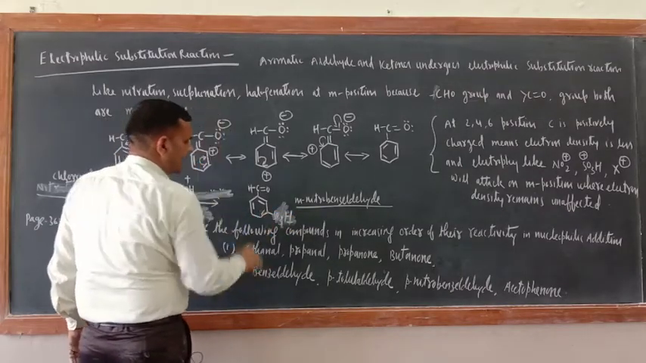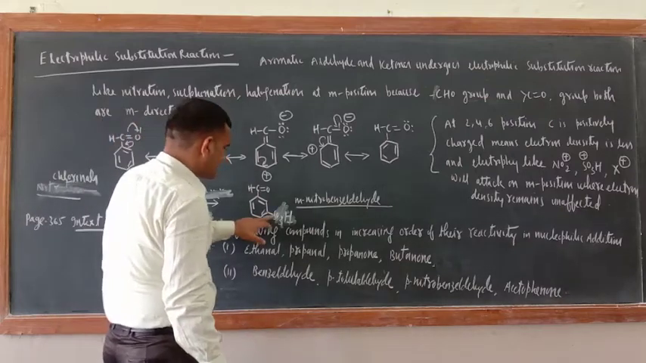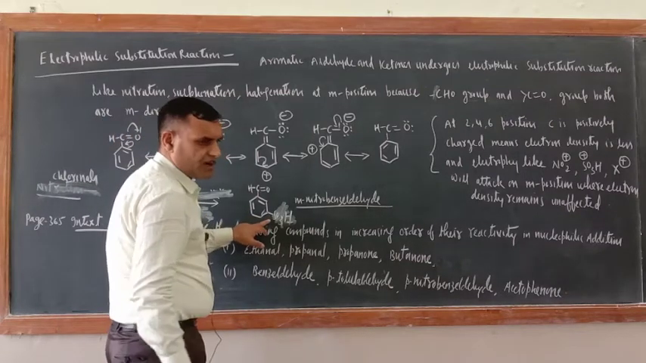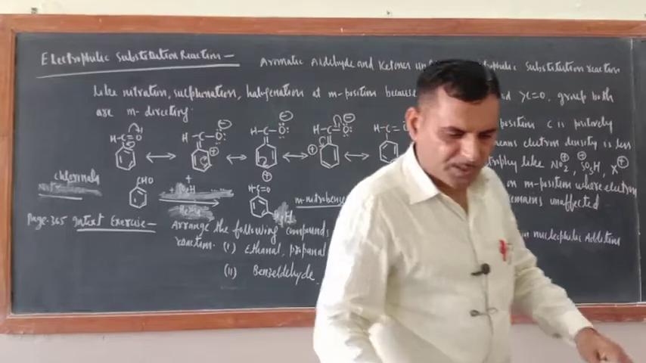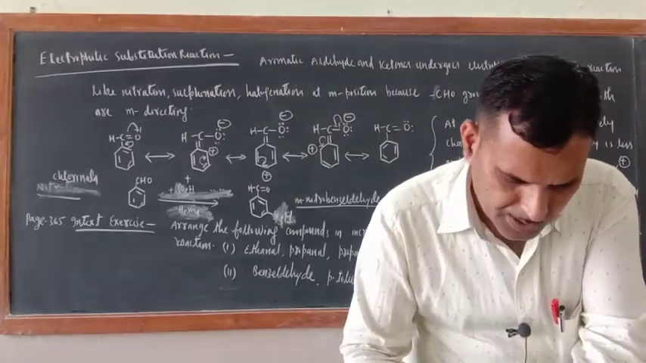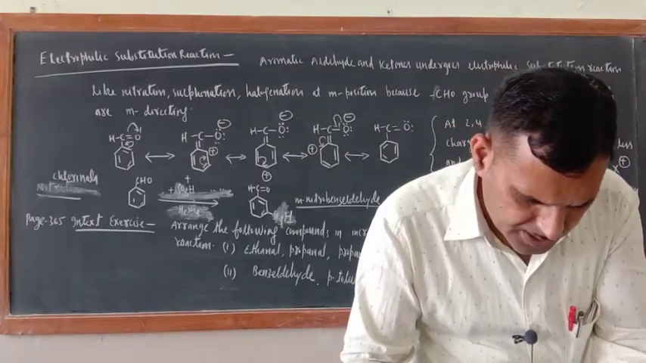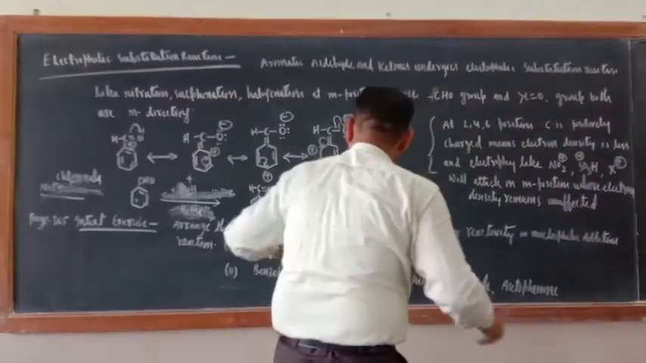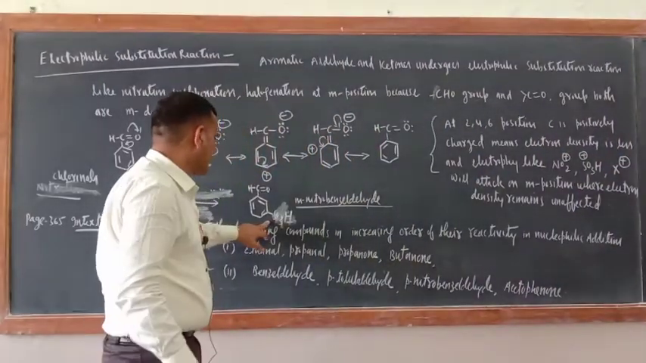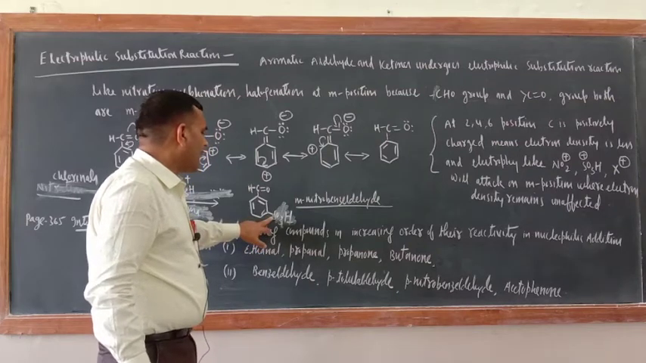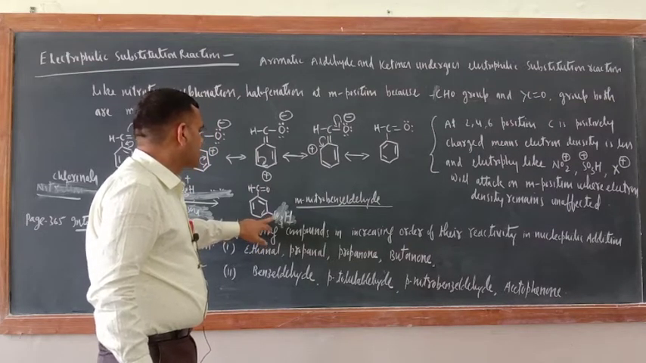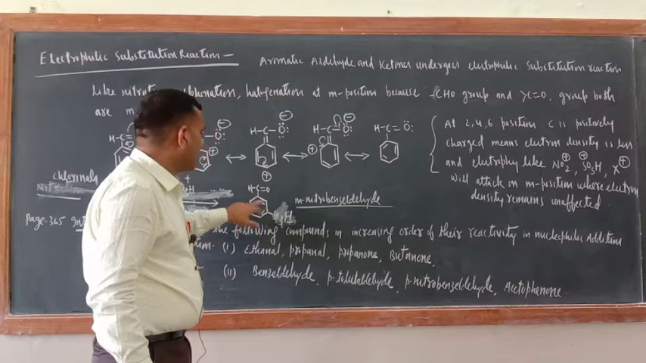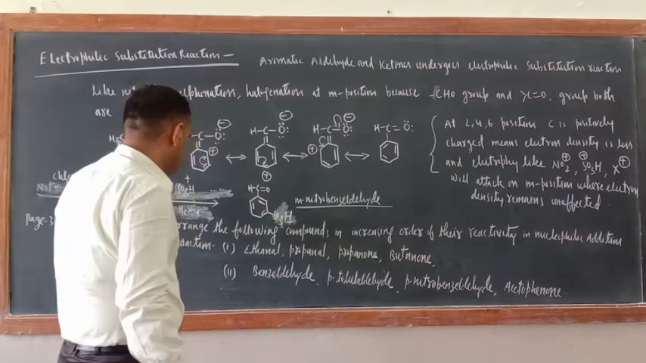SO3H. So what is the name of this one? Now this is a very important group. So what would be the name of this compound? The name of this compound would be, see, SO3H group, its name would be meta benzaldehyde sulfonic acid. Meta benzaldehyde sulfonic acid. It is like that.